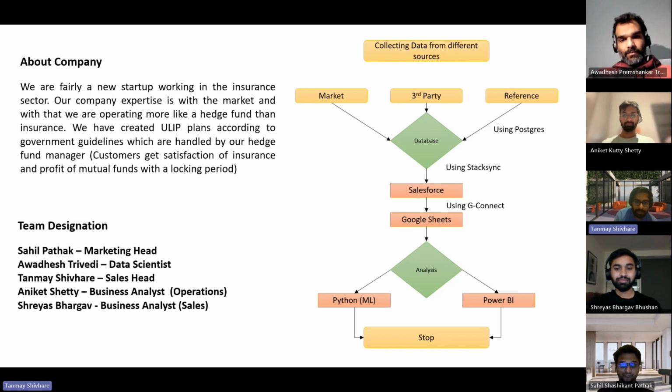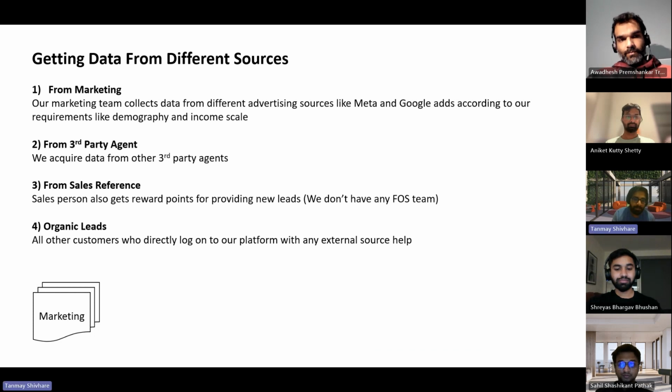So first, Sahil's marketing team will get data from different sources. Then they will give it to sales, who will transfer it to sales in CRM. We are using Salesforce as our CRM tool. Then we will download that data in Google Sheet. From Google Sheet, we will give it to the analytics team. So one will go to the Python team, machine learning, and one will go to the Power BI team. Now, marketing team head Sahil will take over from here.